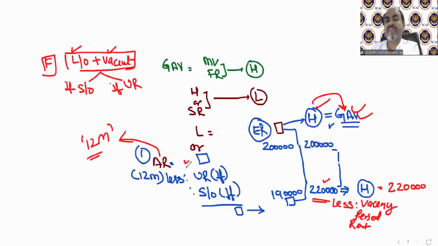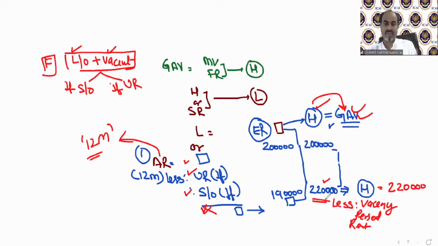Out of this 12-month rent, we need to deduct that rent which practically has not been received. So if there is unrealized rent, I need to deduct it. If there is self-occupied time, there is no rent, so we need to deduct. But vacancy time period rent will also not be received. But the concept says you need not deduct vacancy period rent over here. No, you need to deduct it only because the provision says like this.